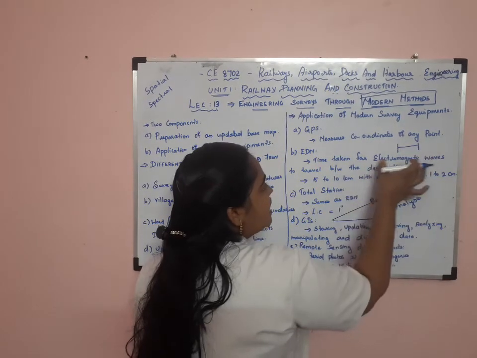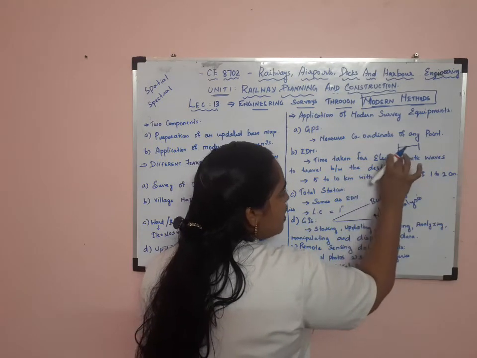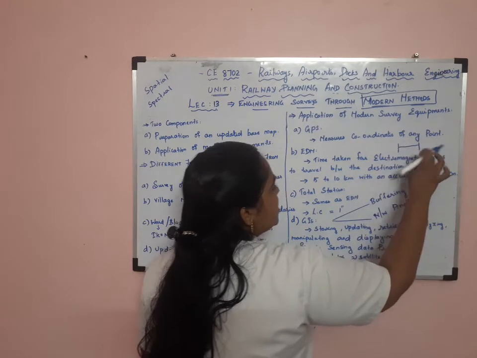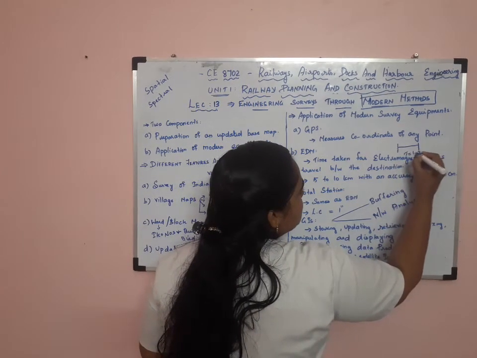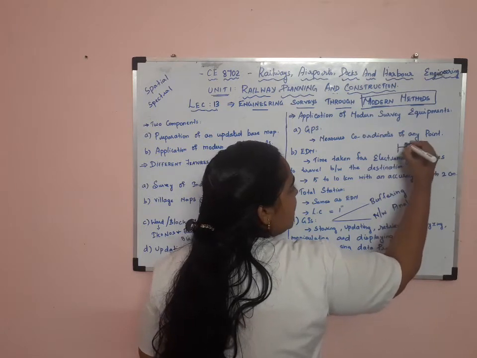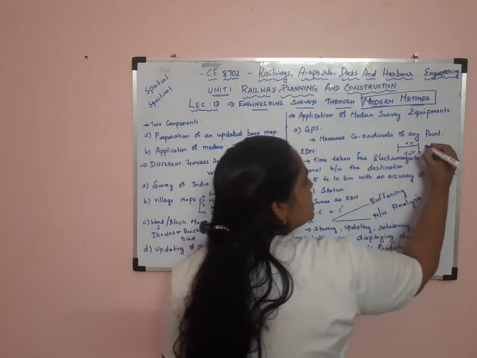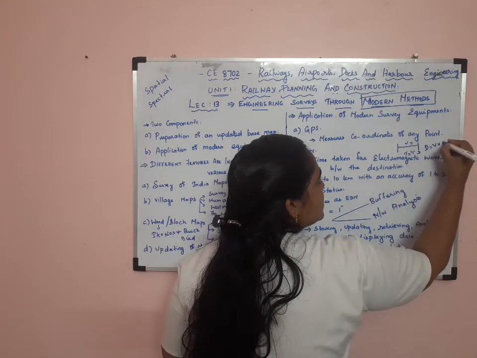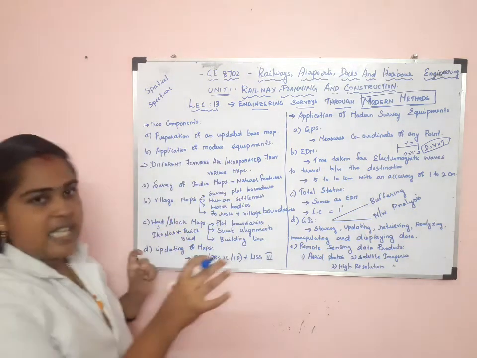The time taken for the electromagnetic waves to travel from the starting point to the ending point is noted, it may be some seconds, and the velocity of the wave is also noted. By using the formula distance equals velocity into time, we can find the distance.